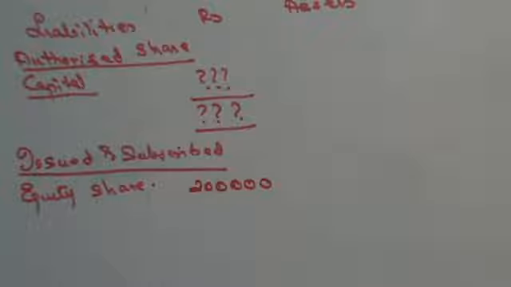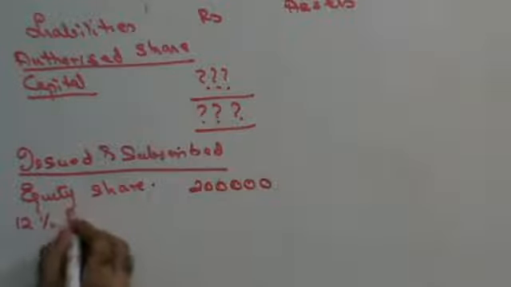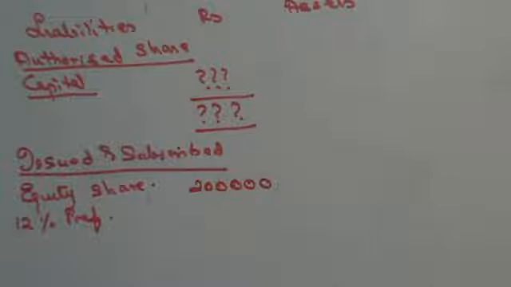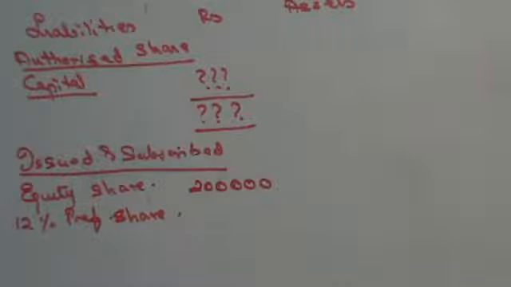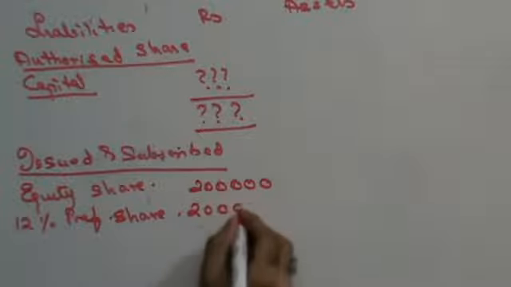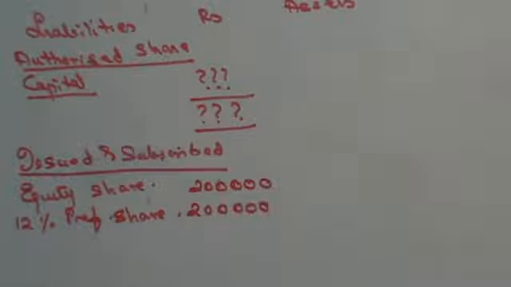Then you have 12% preference share capital. In the balance sheet it is given to you as 7 lakhs. And here it is given to you on the debit side as 5 lakhs. So 2 lakhs. Right.